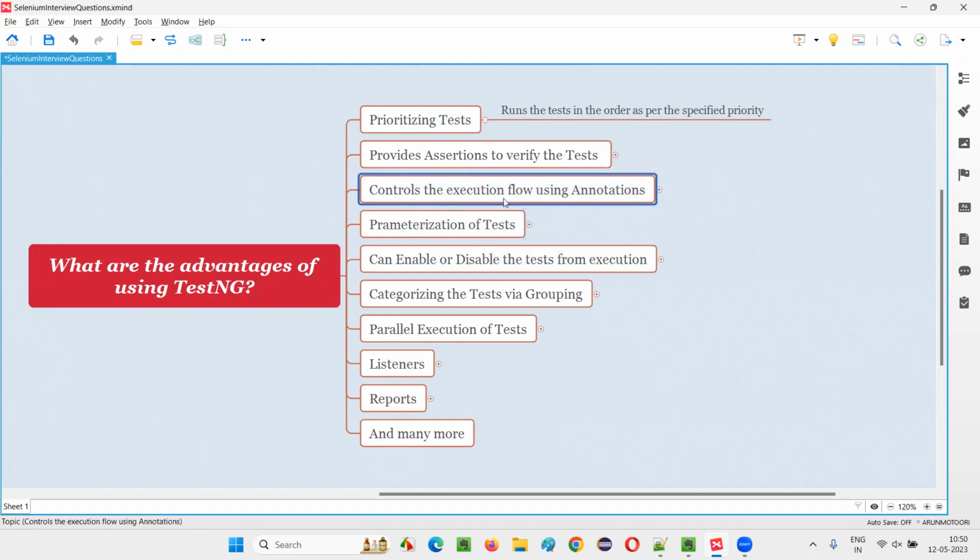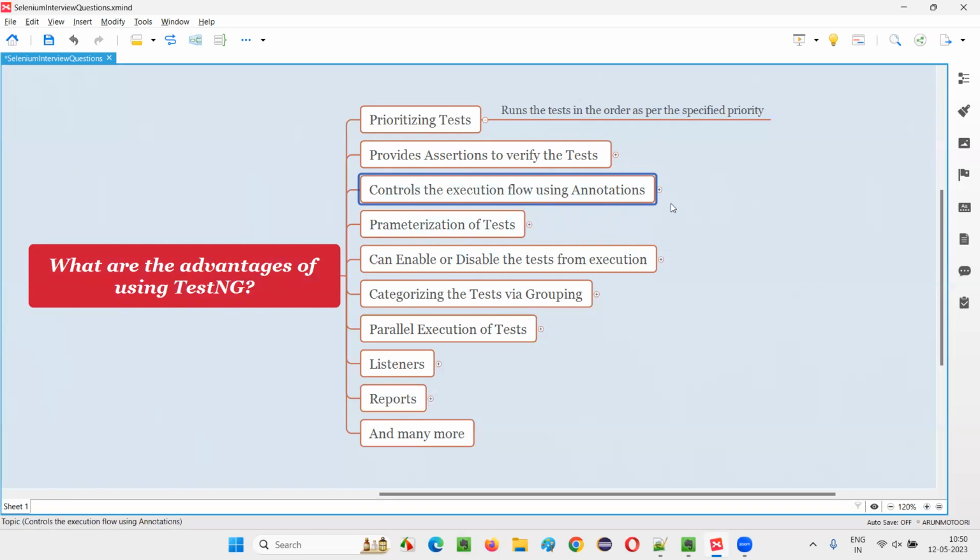Then, it controls the execution flow using annotations. In TestNG there are a lot of annotations like @Test, @BeforeMethod, @BeforeClass, @AfterMethod, @AfterClass, @BeforeSuite, @AfterSuite. Like that, many annotations are there. With the help of these annotations, TestNG will be able to control the flow of the execution of the code, in which order the flow should go.